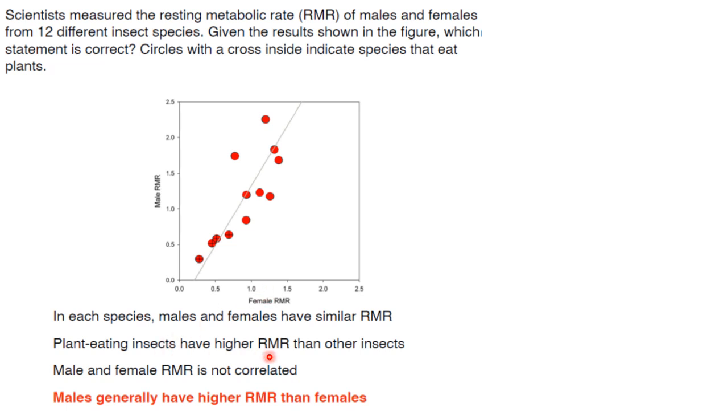So plant eating insects have lower RMR than other insects. Male and female RMR are not correlated, they are correlated. Males generally have higher RMR than females. That is correct. If you see this one, male is having more RMR than female insect species. So the answer here is option 4.